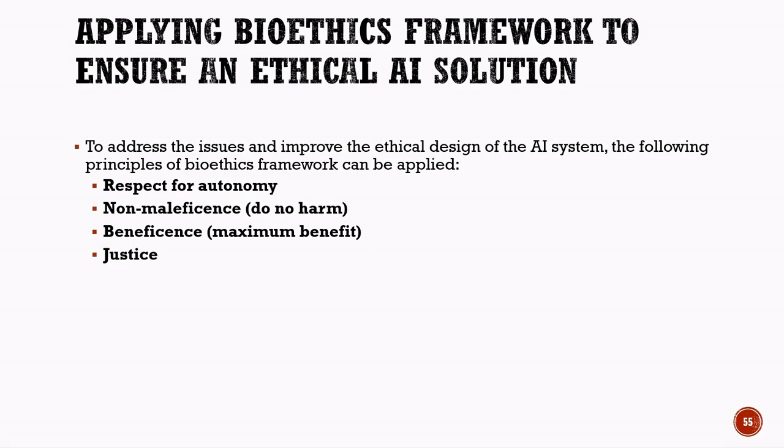The fourth principle is justice. Justice ensures fairness and equal treatment for all individuals, regardless of region, background, or economic condition. By applying these bioethical principles, AI systems can become more ethical, transparent, accurate, and trustworthy in real-world healthcare applications.